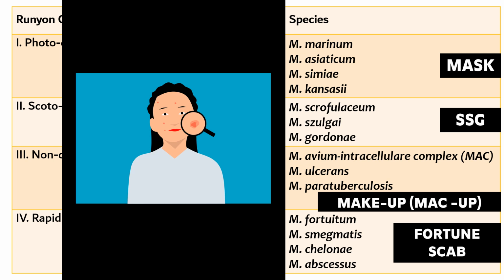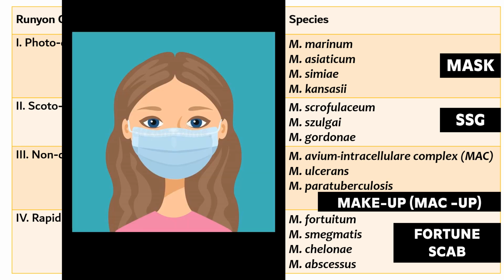So she felt very bad about it and she started wearing a mask. So this will remind you that the first mnemonic is mask. You can remember Mycobacterium marinum, asiaticum, simiae and kansasii.